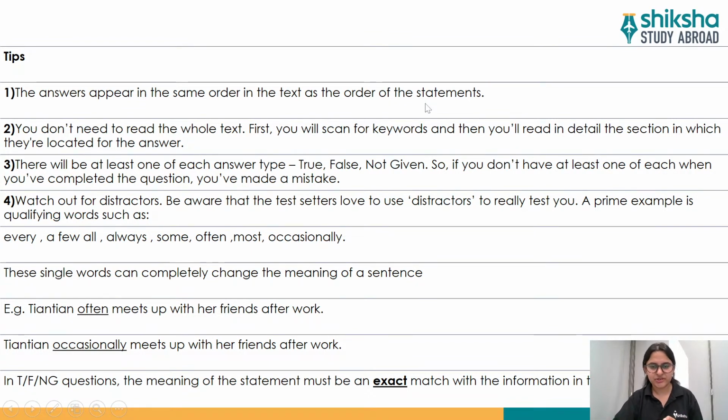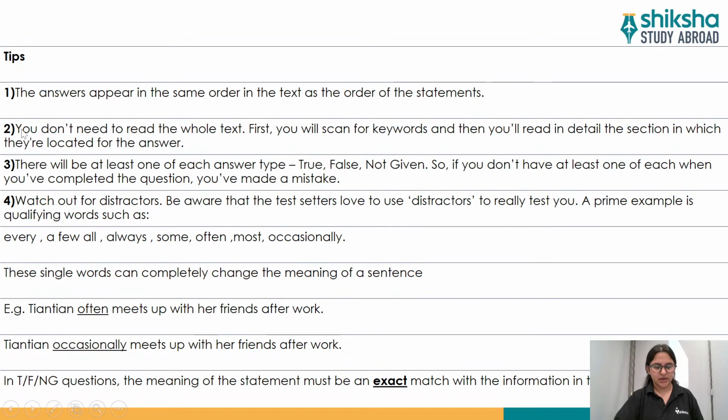This is a very crucial tip because the order remains the same. That means if you have got the first answer in the first paragraph, then definitely the second answer would be somewhere below the first answer, right? So please do not waste your time by looking here and there, or drifting yourself from the hierarchy of the questions. So wherever you got your first answer, the second answer would definitely be just below it, okay, and not above it.